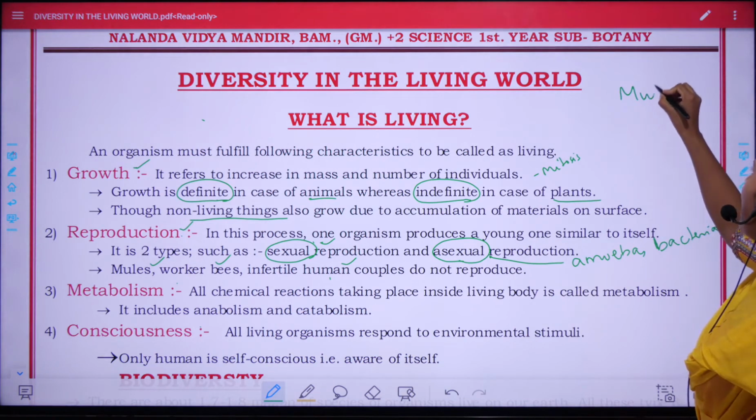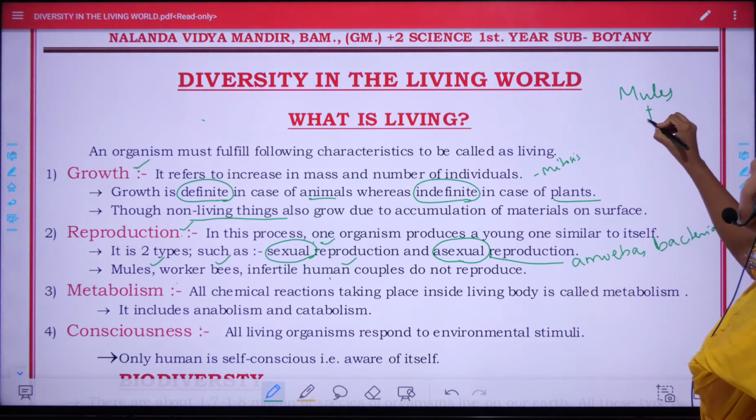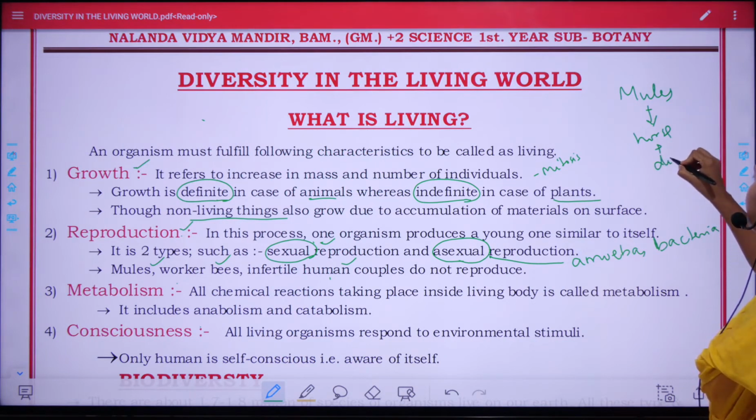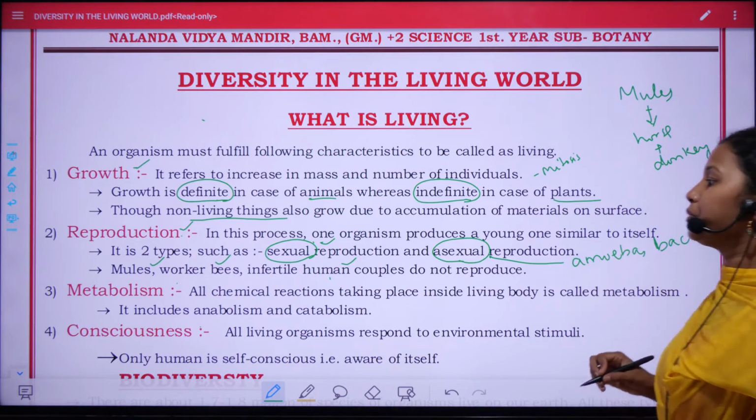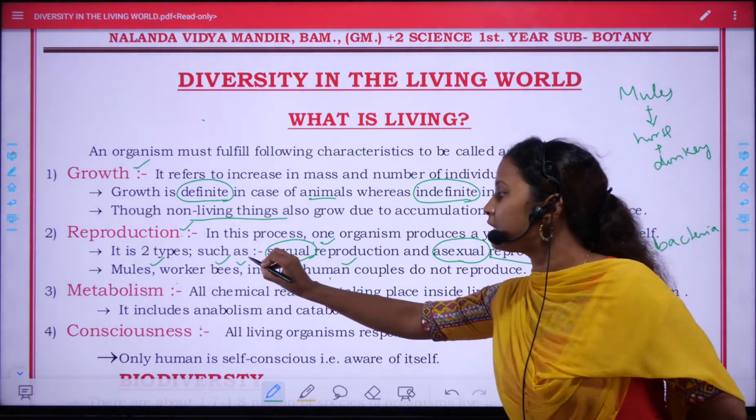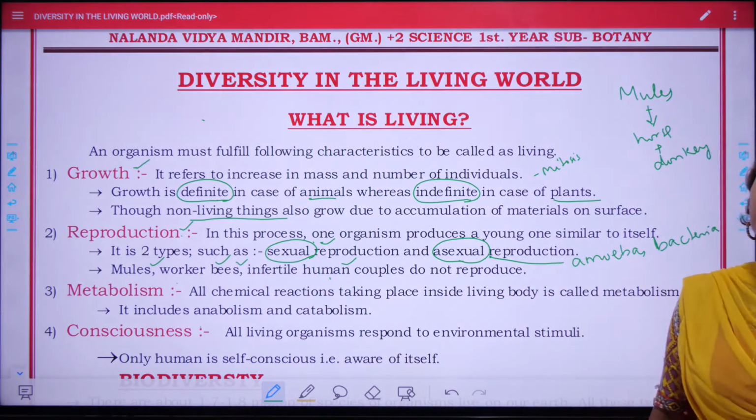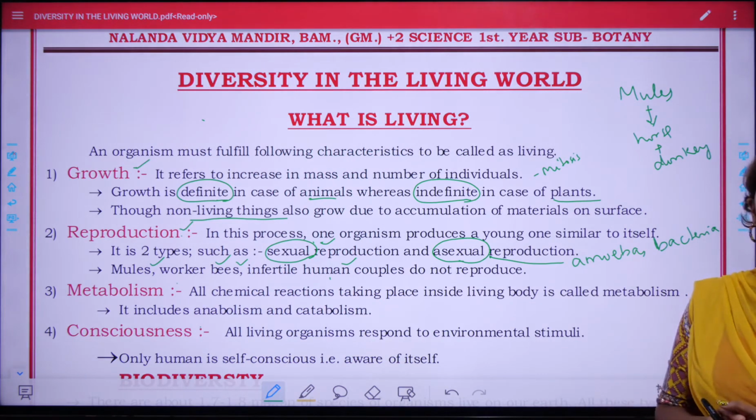Mules are the hybrids of two organisms, that are horse and donkey. These hybrids cannot reproduce. Similarly, worker bees are female haploid honeybees. They also can't reproduce.